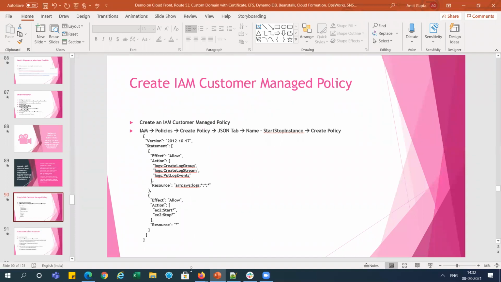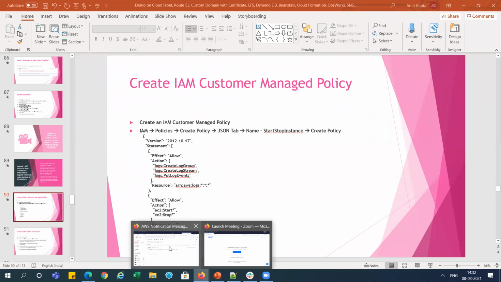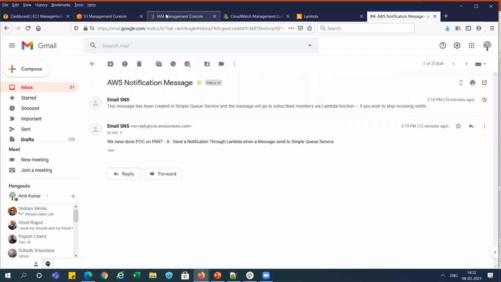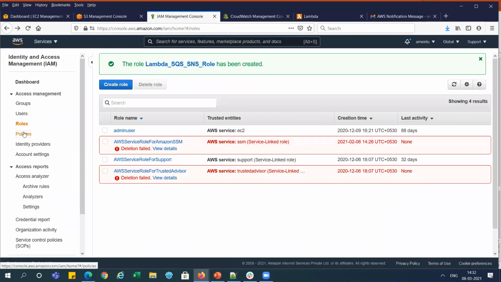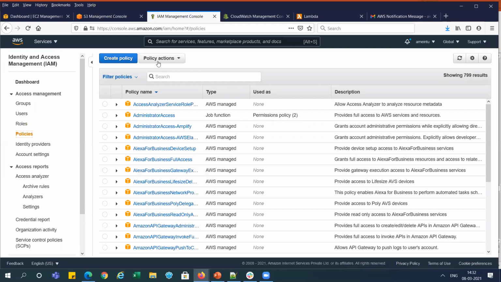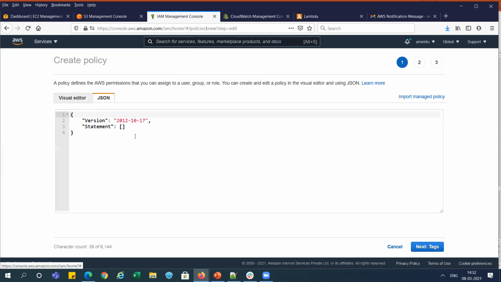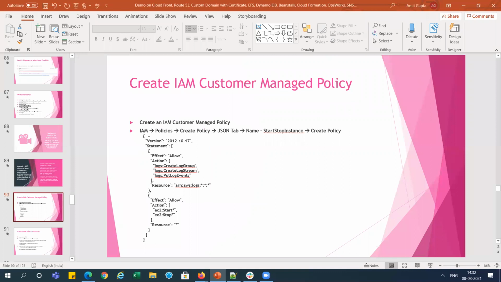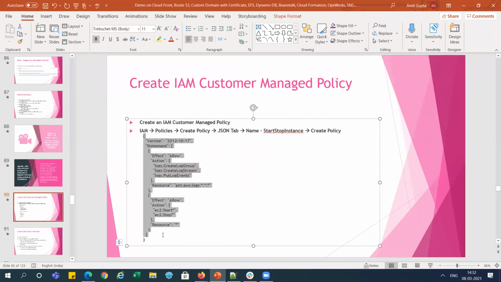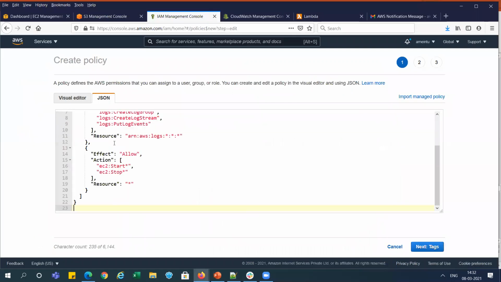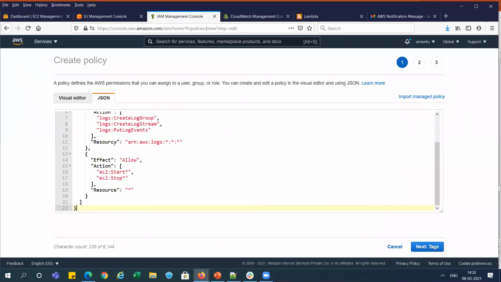I'm connecting to my IAM, and you can see the policy section is here. So I'm creating the policy, create policy. We can click on the JSON tab, and I am just copying and pasting the policy here. It has an effect allowing two actions, EC2 start and EC2 stop.